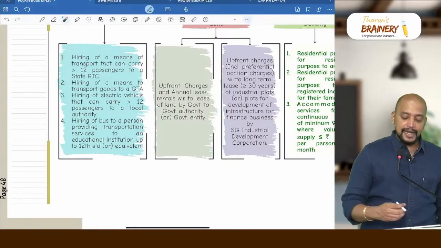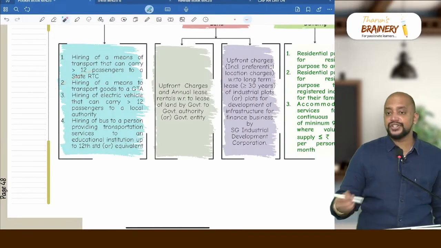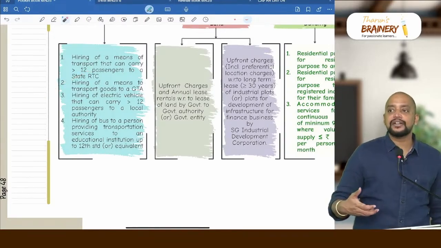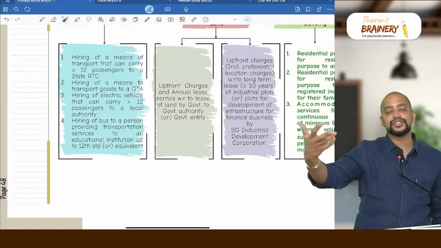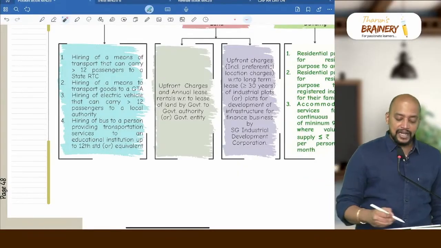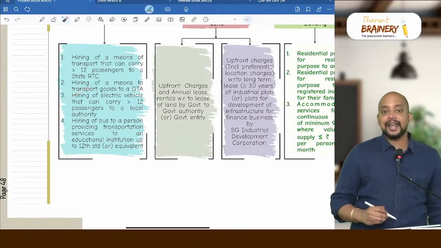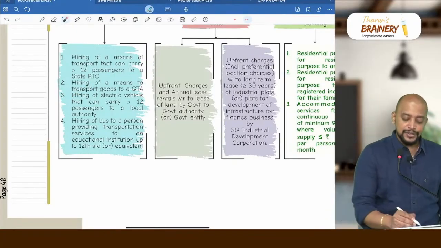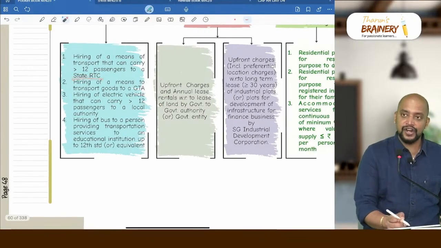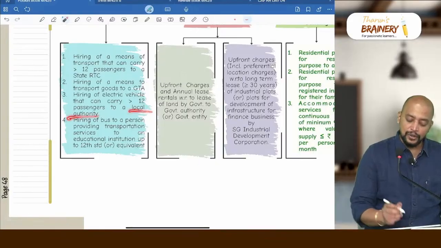Number 2, hiring of a means of transport to GTA. So I have a vehicle that can carry goods and I am giving it on rent to a GTA, goods transport agency. The money collected by them will be exempted. Number 3, hiring of an electric vehicle that can carry more than 12 passengers. This is a normal vehicle, but it is an electric vehicle. Here also greater than 12 passengers, and here it is to a state road transport corporation or a local authority.